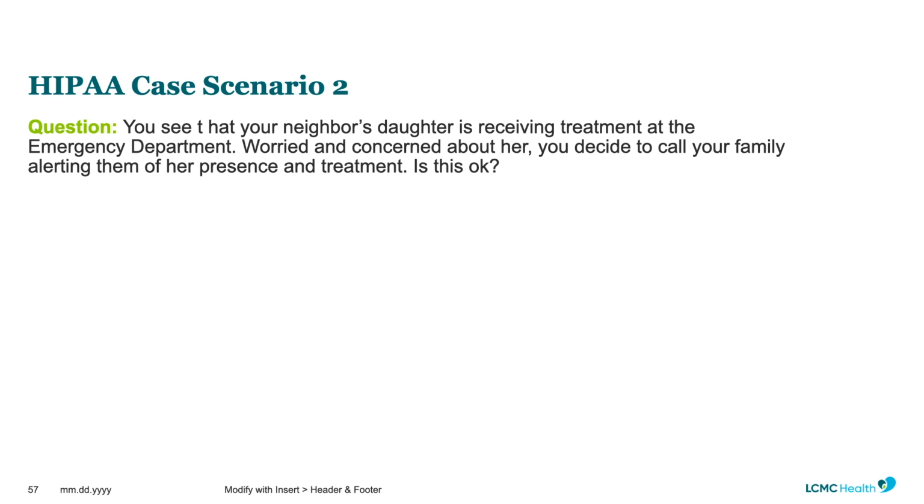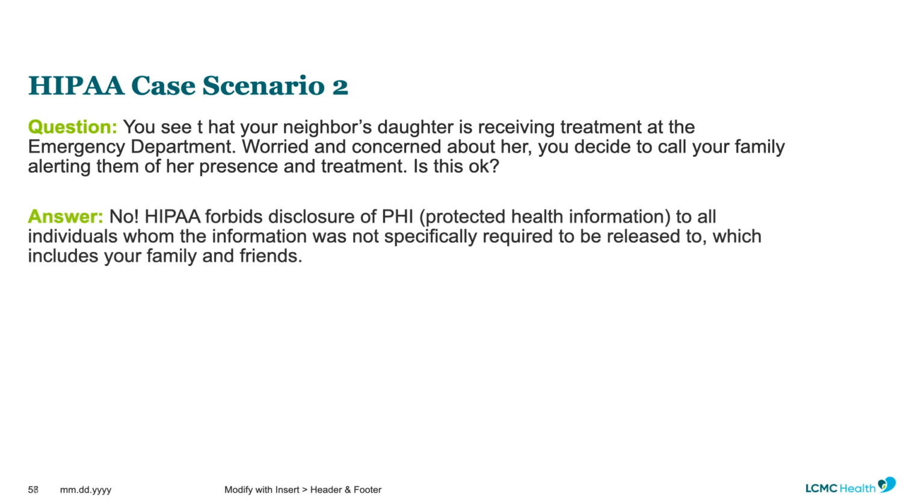HIPAA case scenario 2. Question. You see that your neighbor's daughter is receiving treatment at the emergency department. Worried and concerned about her, you decide to call your family, alerting them of her presence and treatment. Is this okay? Answer. No. HIPAA forbids disclosure of PHI, protected health information, to all individuals to whom the information was not specifically required to be released, which includes your family and friends.